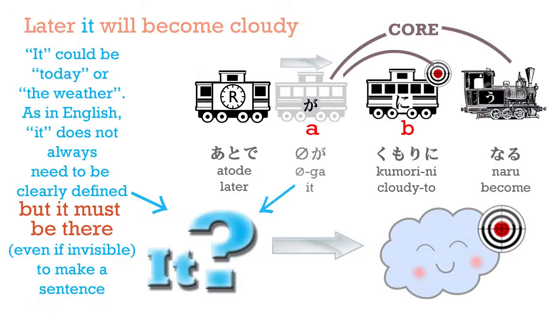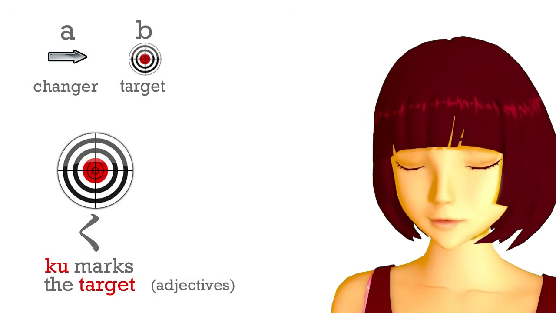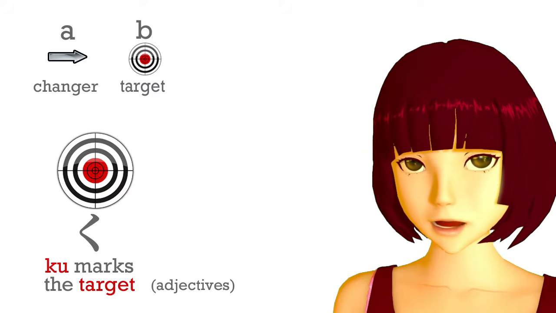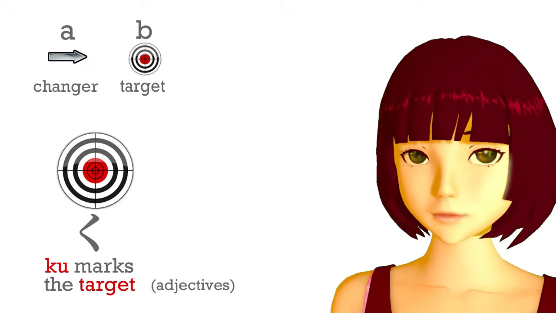And if the day is going to get cloudy, we might say, Saturday, kumori ni naru. Kumori is cloudy. Kumo is a cloud. Kumori is the state of being cloudy, and both of them are nouns. We say, kumori ni naru, which means become cloudy. In English, we could say that. We might be more likely to say get cloudy or something. But in Japanese, we use this become ni naru form of speech a lot of the time. So it's an important thing to learn.